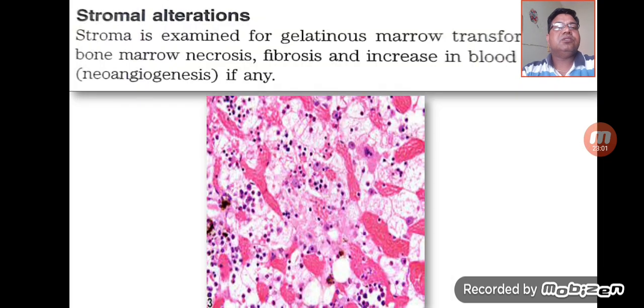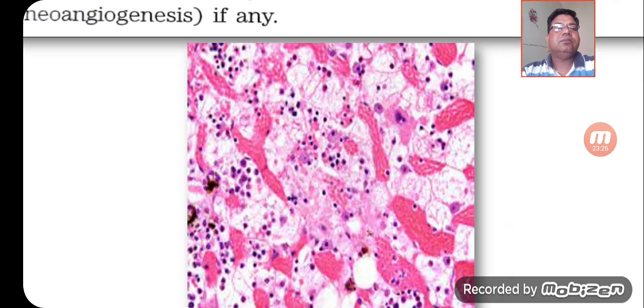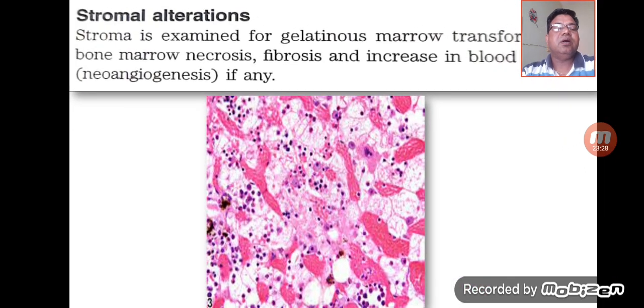Apart from this, we can also comment on the changes in the stroma. The stroma is examined for gelatinous marrow transformation, bone marrow necrosis, fibrosis, and the increase in new blood vessels, or angiogenesis. So in the diagram you can see a case of gelatinous marrow transformation. Foamy cells are easily appreciated.